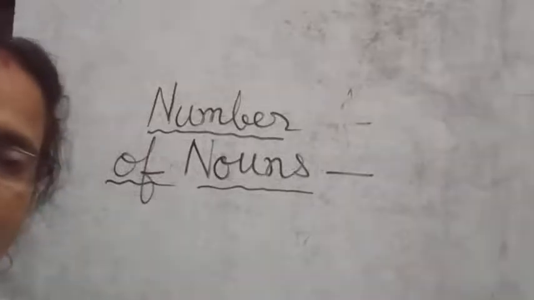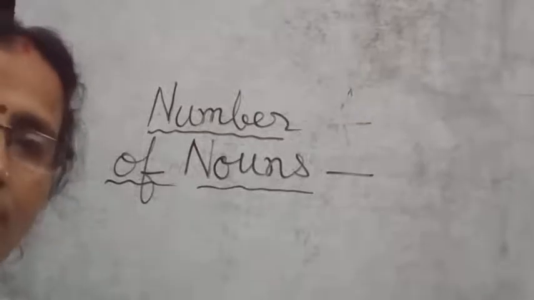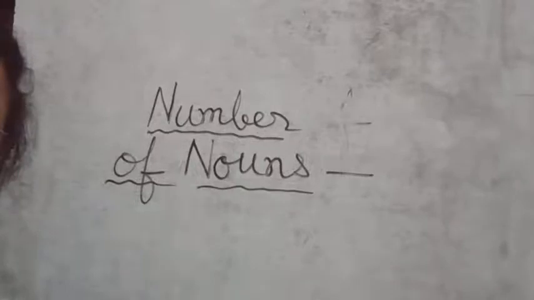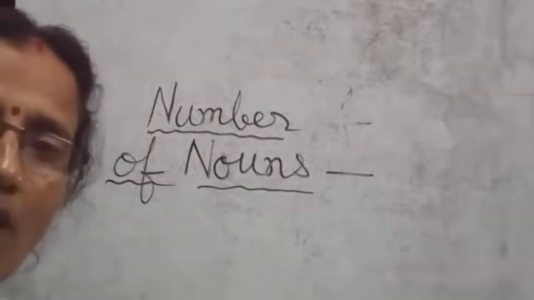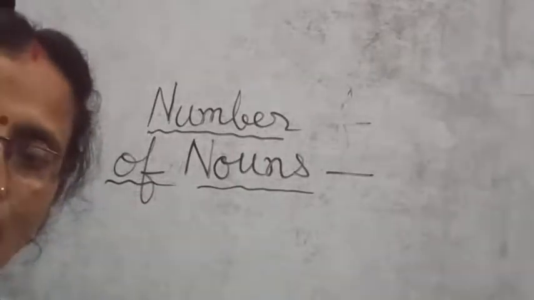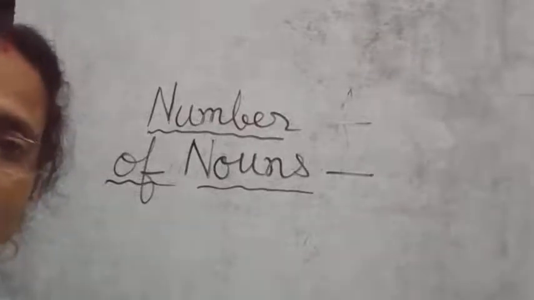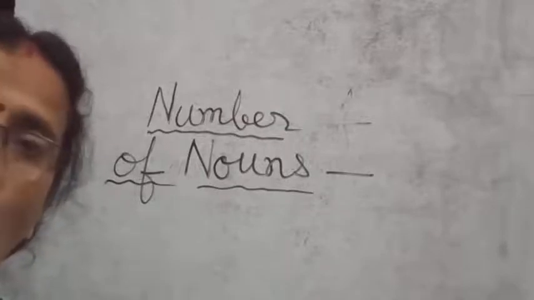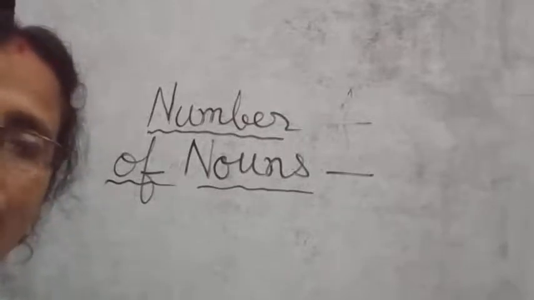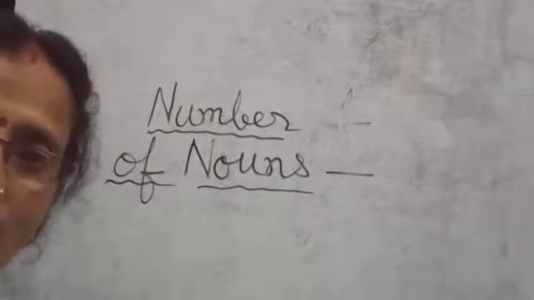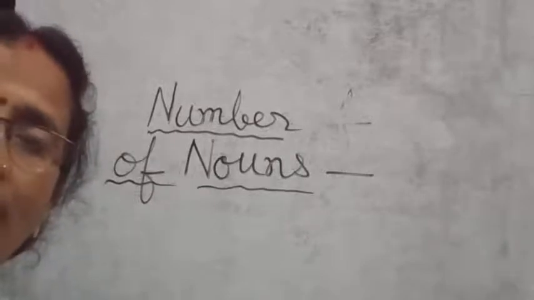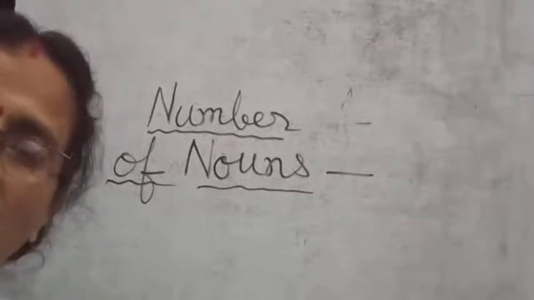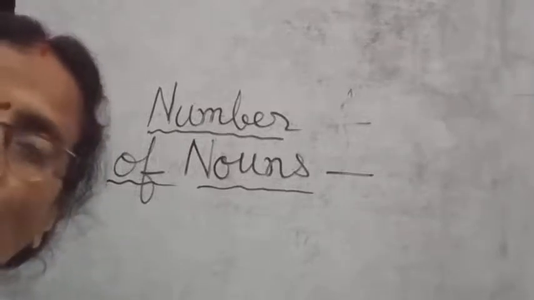Good afternoon, children. So, we were revising the chapter on number of nouns. In the last video, I told you about some of the rules for how you can change the number of a noun from singular to plural. Also, I told you why you change the number of nouns: because a noun is the name of a thing, so the number of it can be changed from one to more than one.